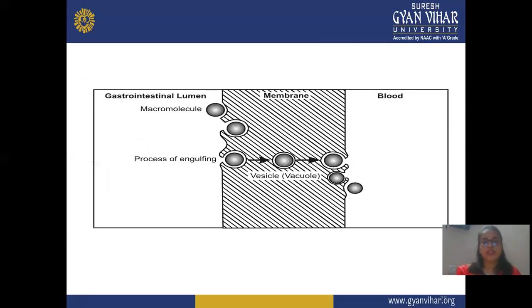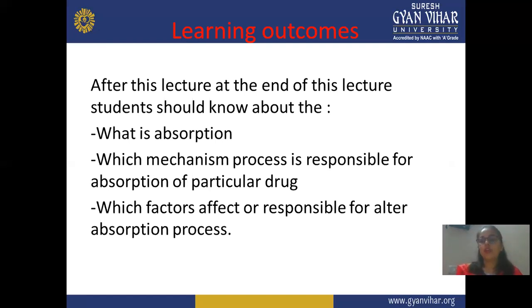This is the mechanism. Macromolecules in the GIT lumen permeate through the membrane, there is a process of engulfing, and then a vesicle or vacuole is formed and reaches the blood. With the help of systemic circulation, your drug reaches a particular site to show its therapeutic effect. This is all about the mechanisms of absorption, or the different types of absorption mechanism.